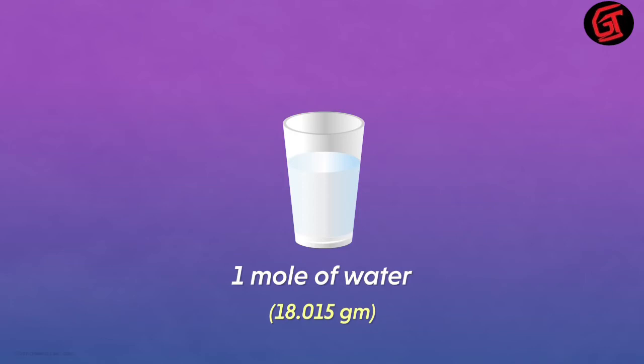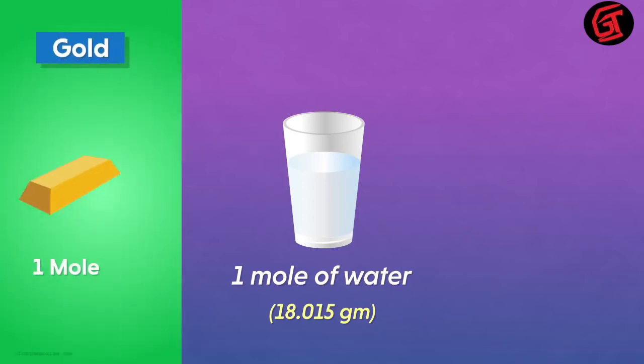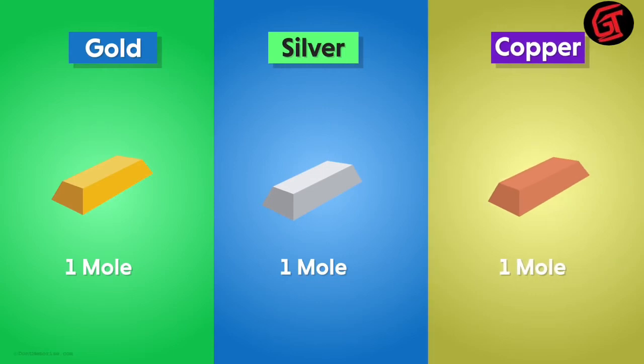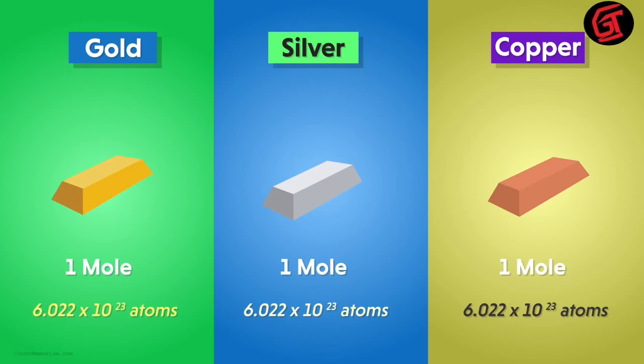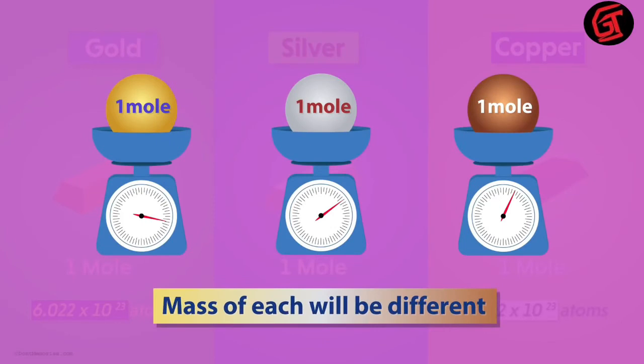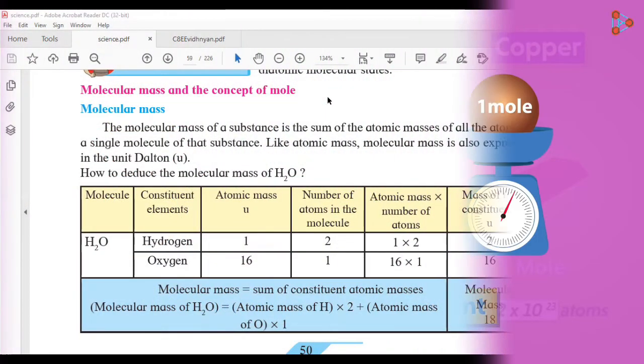For the sake of comparison, if we take 1 mole of gold, 1 mole of silver and 1 mole of copper, then all of them will have the same number of atoms in them. That is 6.022 times 10 raised to 23 atoms. This number is Avogadro's number. However, the mass of each one will be different. That's because the mass of the individual atoms that make up these elements is different.